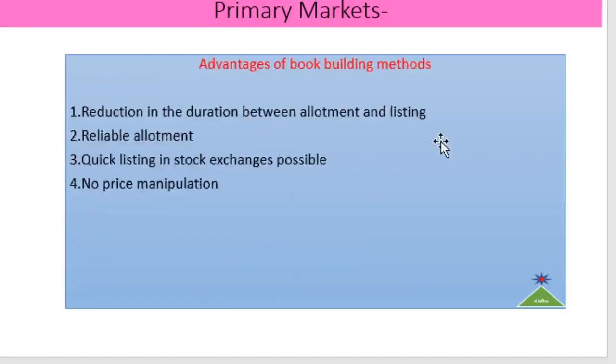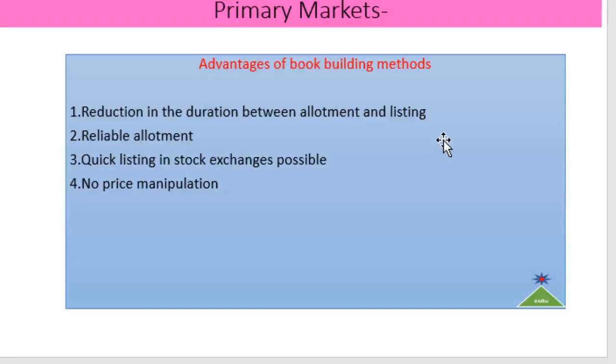Now, the advantages of the book building method. First, reduction in the duration between allotment and listing. Here the prices are determined in accordance with the applications provided by the investors, and therefore the duration of allotment and listing can be reduced. Second is a reliable allotment procedure.